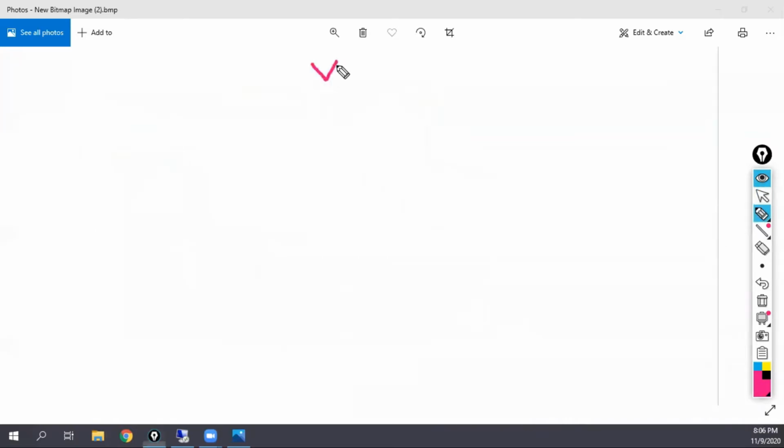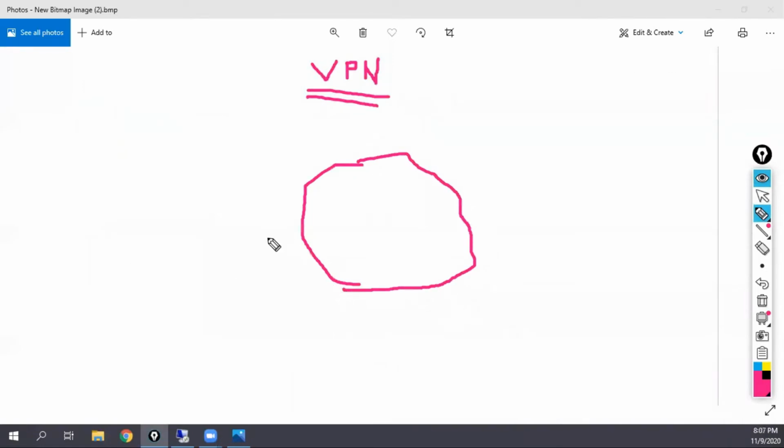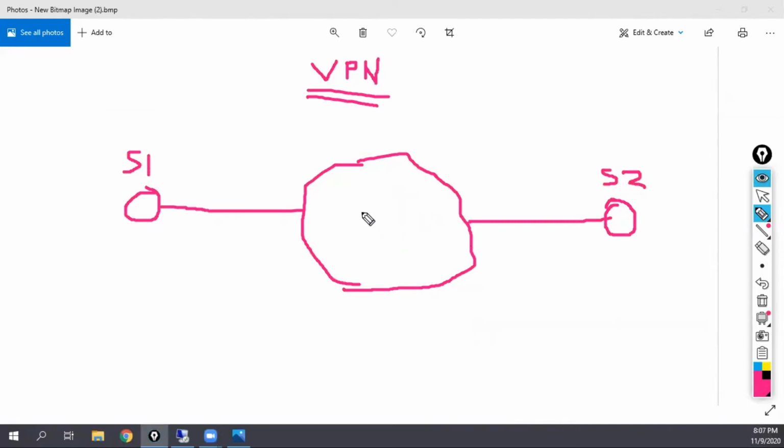So what do we mean by VPNs? VPN stands for what? Virtual Private Network, right? VPN is like, you have some cloud, let's say this is the internet. So you have site one, site two, two locations which are connected to the internet.